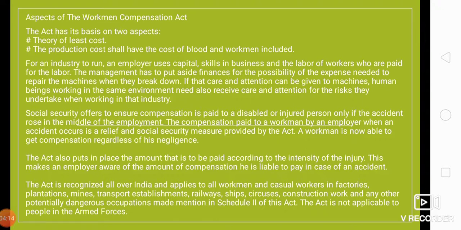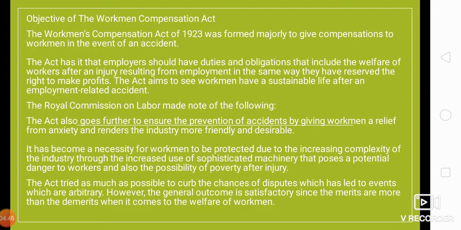This makes an employer aware of the amount of compensation he is liable to pay in case of an accident. Right? The Act is recognized all over India and applies to all workmen and casual workers in factories, plantations, mines, transport establishments, railway, ships, cruises, construction work, and any other potentially dangerous occupations mentioned in Schedule 2 of this Act. This Act is not applicable to people in the armed forces, right? Let's move further. Objective of Workmen Compensation Act.